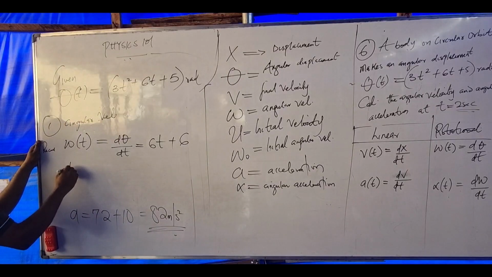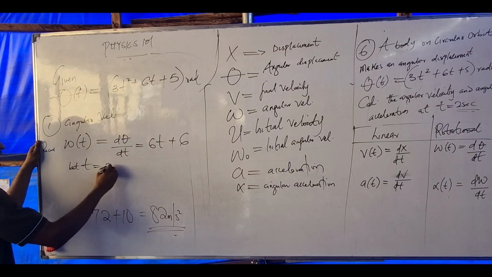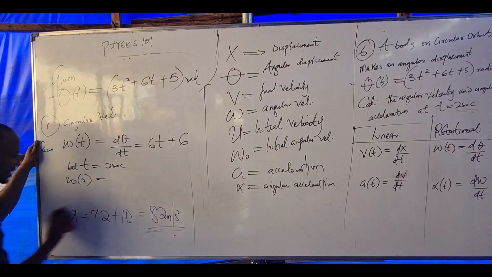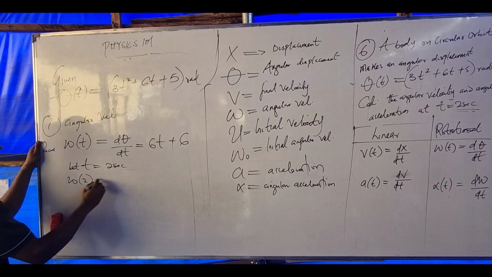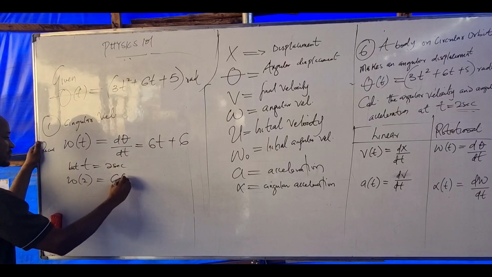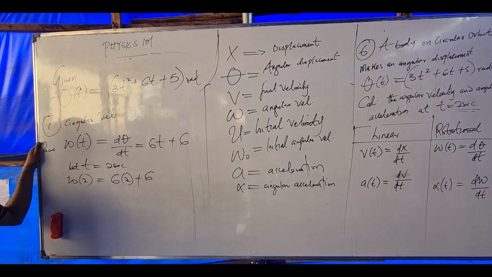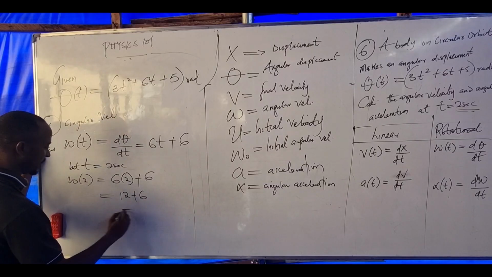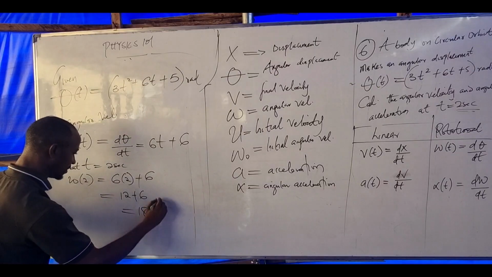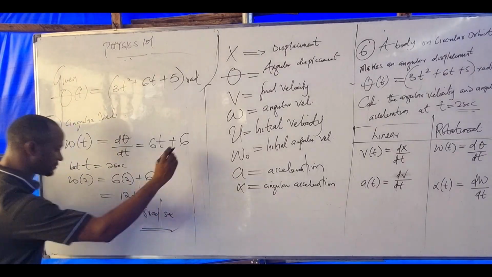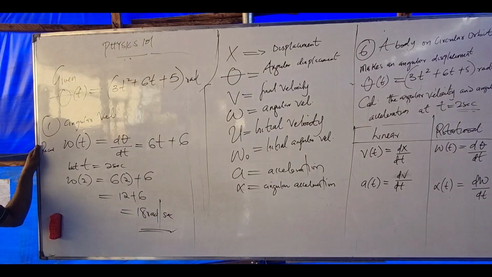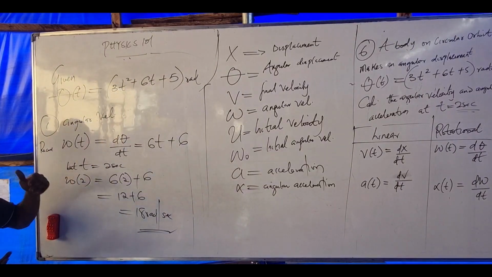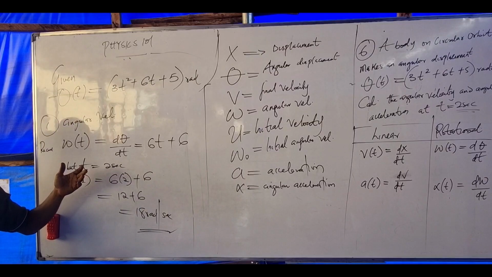But we are given that t equals 2 seconds. That means my omega at 2 becomes 6 times 2 plus 6. What is 6 times 2? 12 plus 6 is 18 rad per second. Is that not simple? You saw how we started from linear into rotational. The same thing.